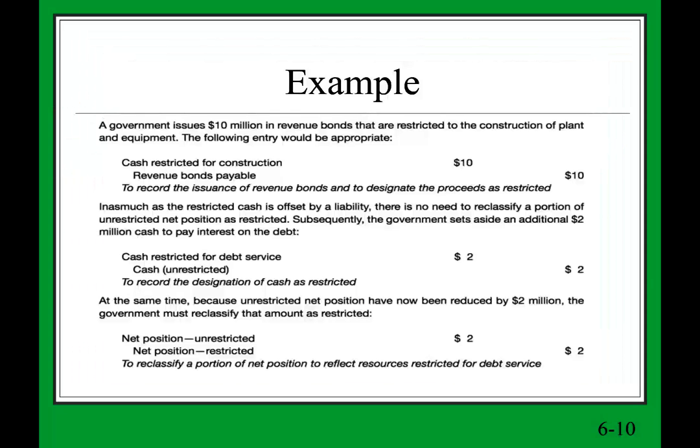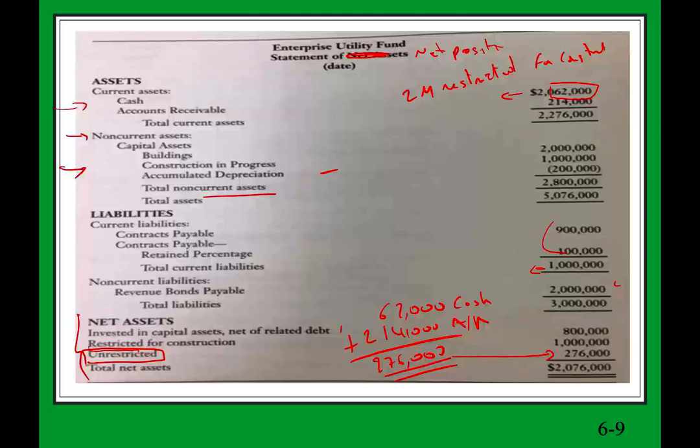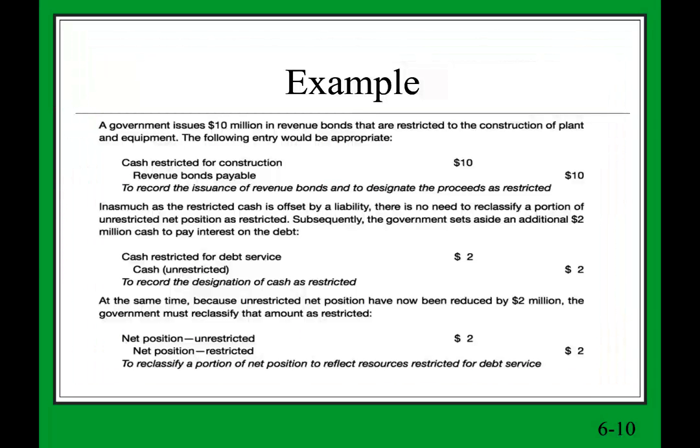Now, the best way to illustrate this is to really work an example to show you how net asset comes into play, how net asset appears on the books, because you saw the end product. This is basically the end product. It means you're seeing the balance sheet and the net asset. But how does it really work? Let's look at some journal entries to illustrate how net asset comes to be restricted.